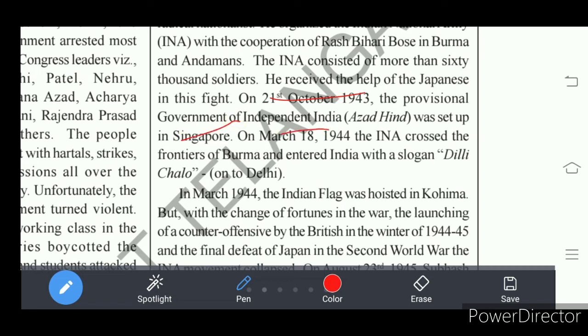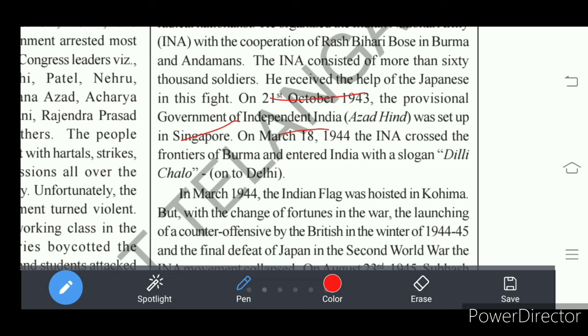Again, on March 18, 1944, this INA, the Indian National Army, crossed the boundary of Burma and entered India with the slogan Delhi Chalo, meaning to fight against the British. The Indian National Army was founded in Japan. Our Indian soldiers who were fighting in the Second World War on behalf of Britain were captured by Japan.